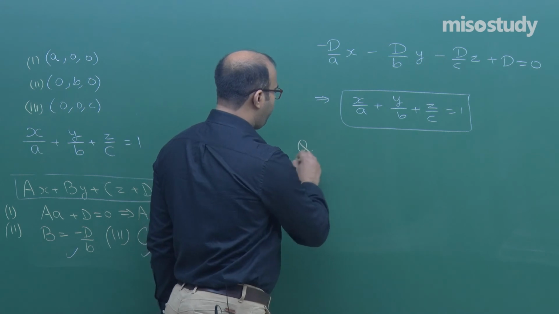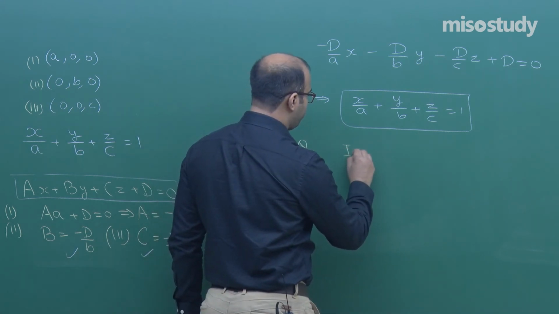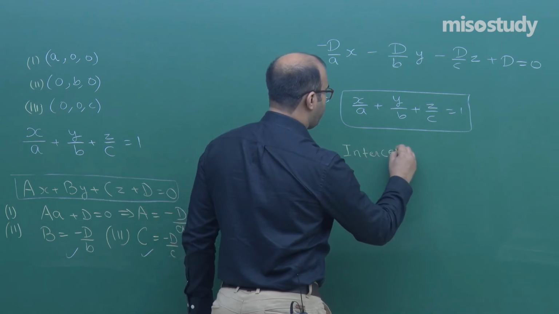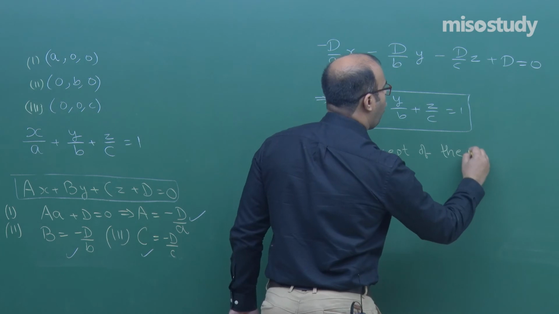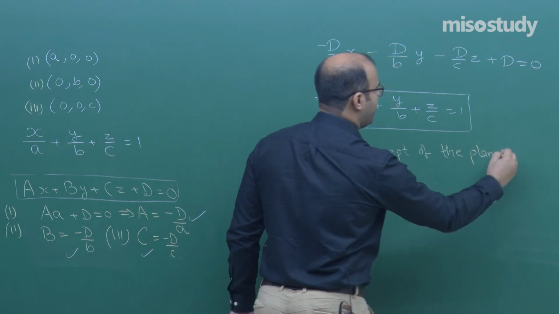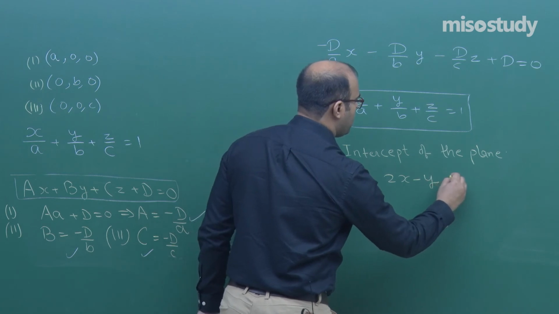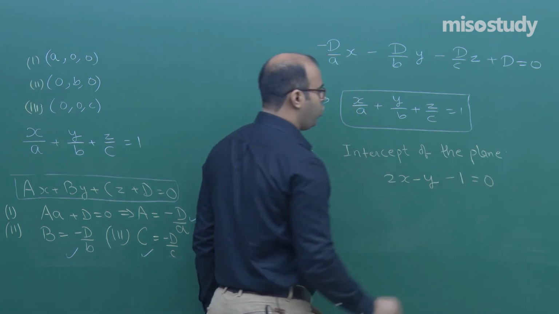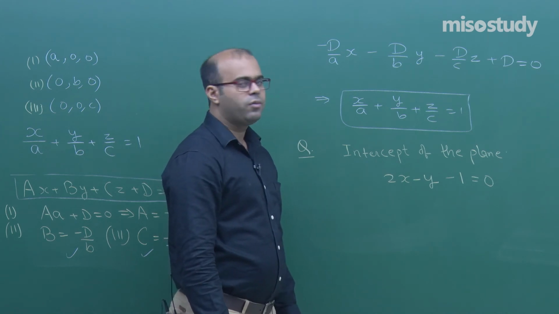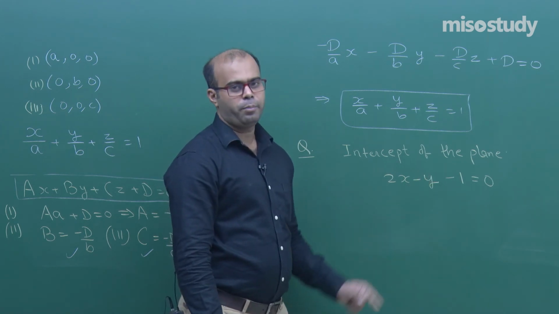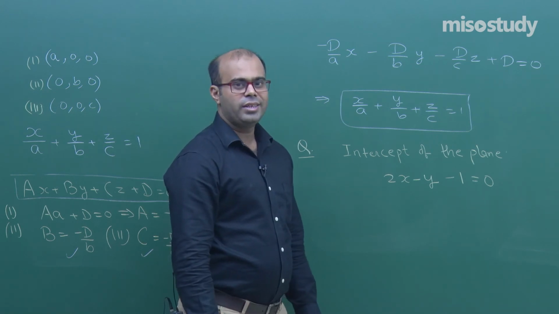Here, if I ask you what are the intercepts of the plane whose equation is given like this: 2x minus y minus 1 is equal to 0, on the x, y and z axis. If you observe here, z is not present. If z is not present, then how can you find the intercept?